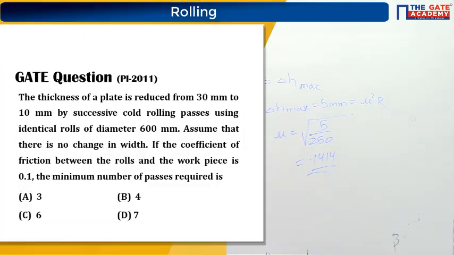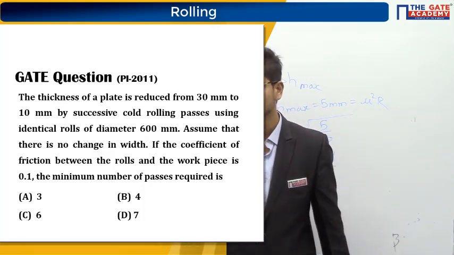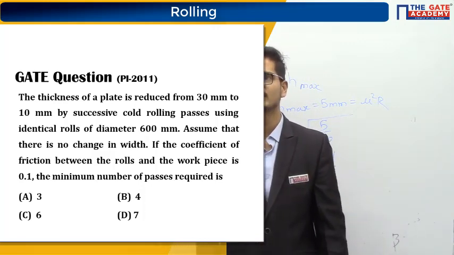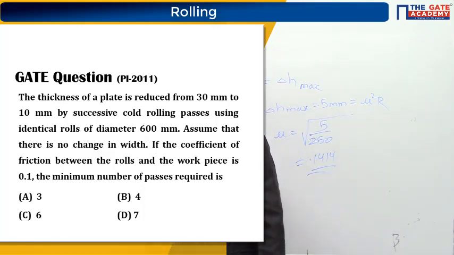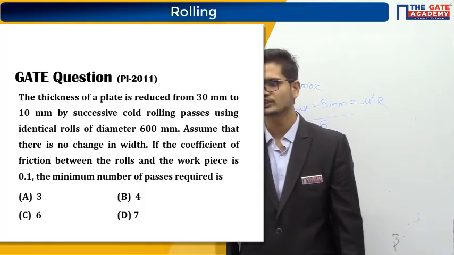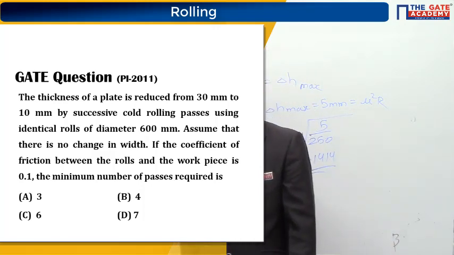Try this question. GATE 2011 question. The thickness of a plate is reduced from 30 mm to 10 mm by successive cold rolling passes using identical rolls of diameter 600 mm. Assume that there is no change in the width. If the coefficient of friction between rolls and the workpiece is 0.1, the minimum number of passes required is.